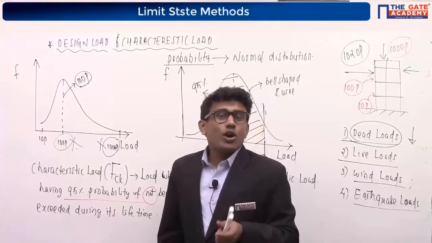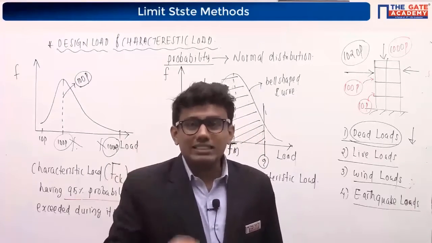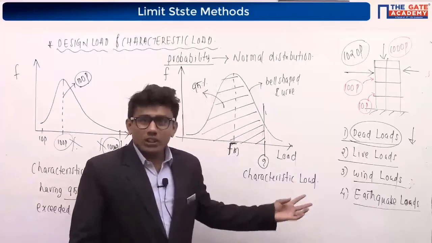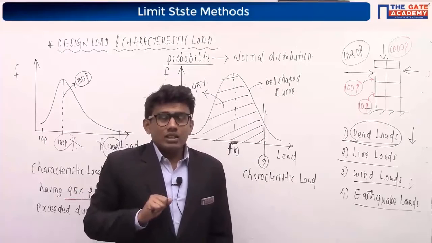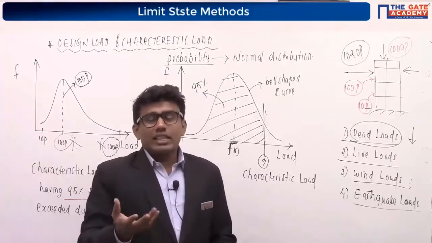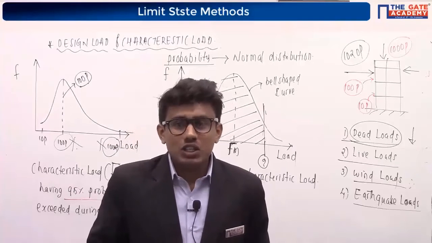So that 5% is actually our risk. We are taking that risk. If you are considering this characteristic load for the design, I am taking a risk of 5%. Getting it? As a designer, we cannot take that risk in the design. So we are not going to take our characteristic load.